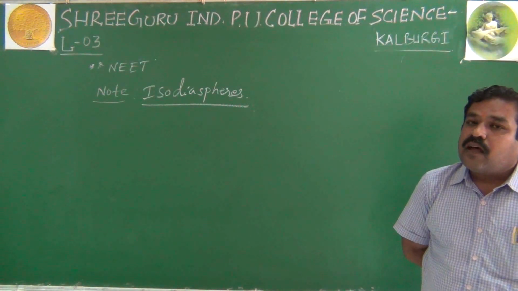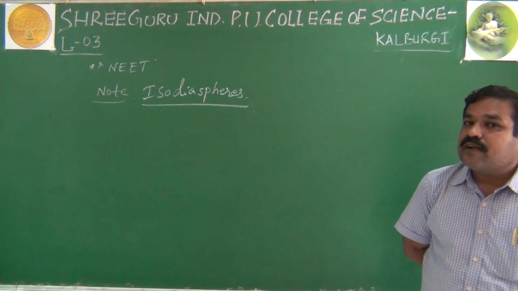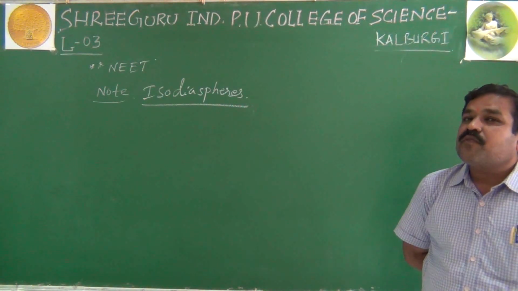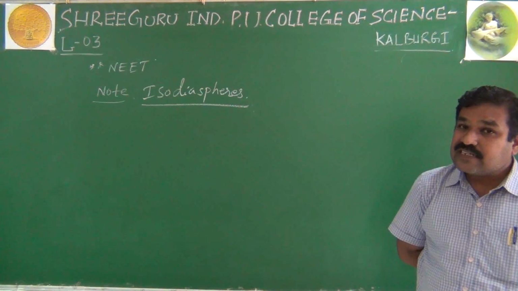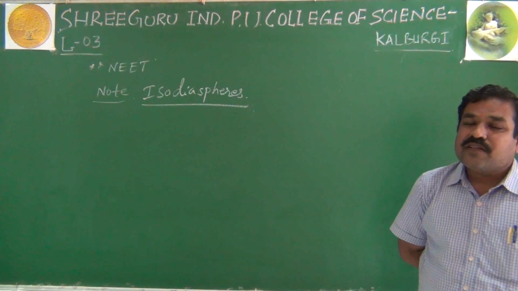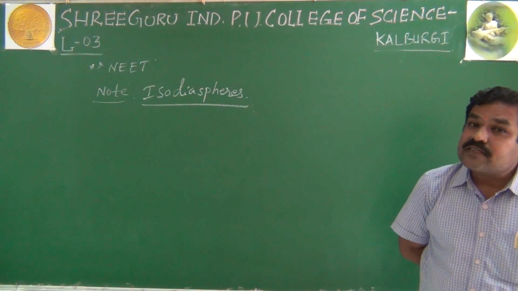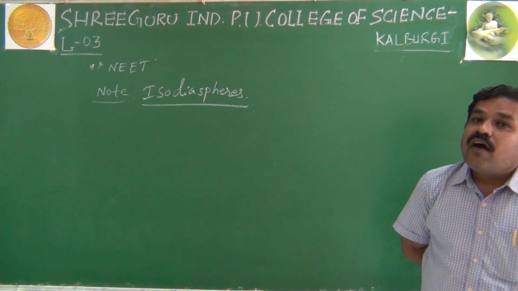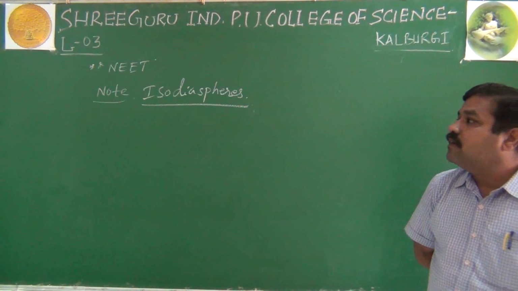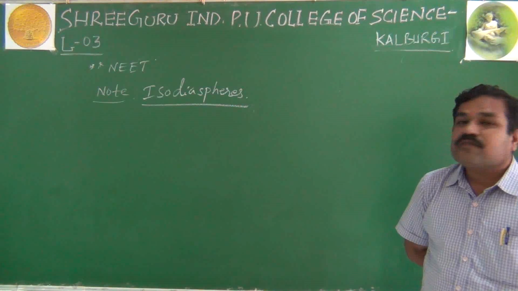I repeat, atoms of different elements having the same difference in number of neutrons and protons. That means n minus z, not a minus z. It is called the isotopic number. Please remember, those having the same isotopic number are called isodiaspheres.